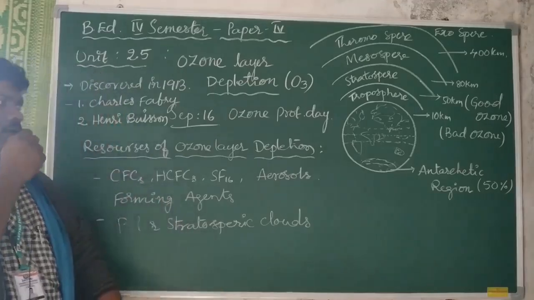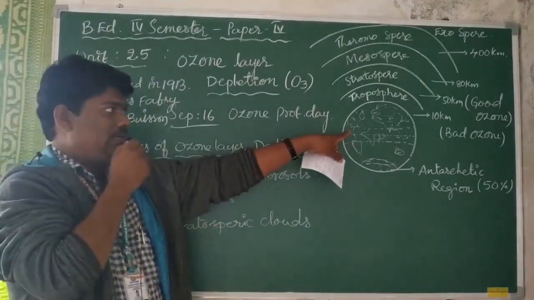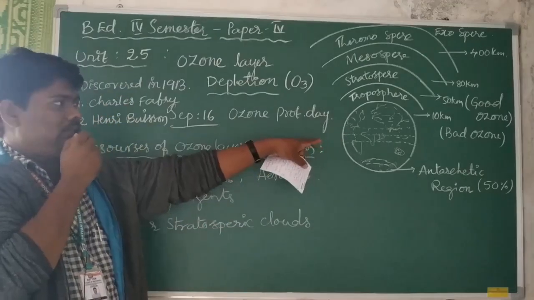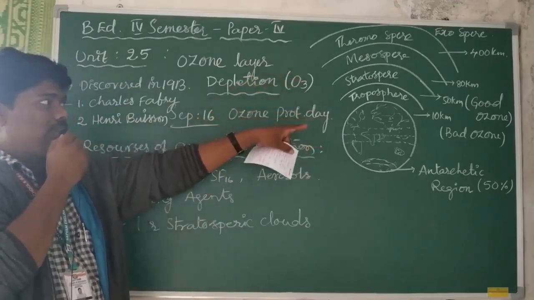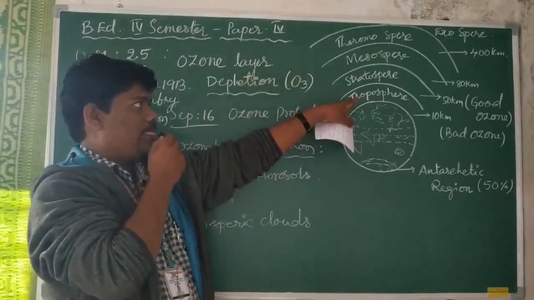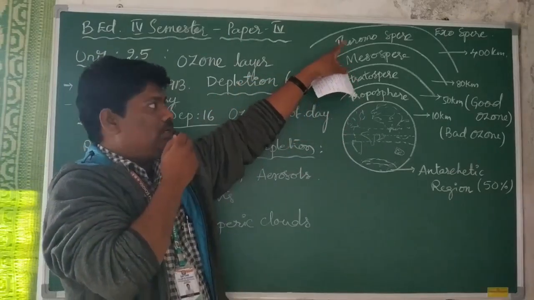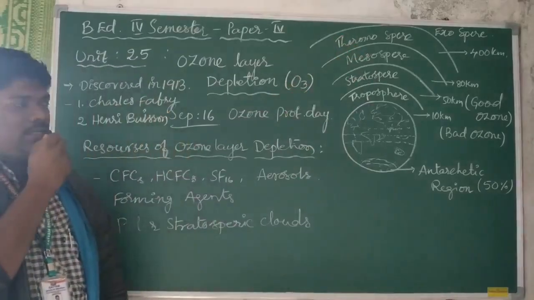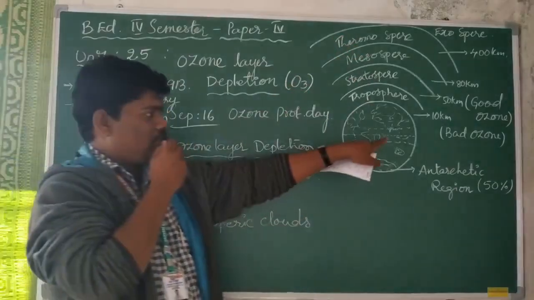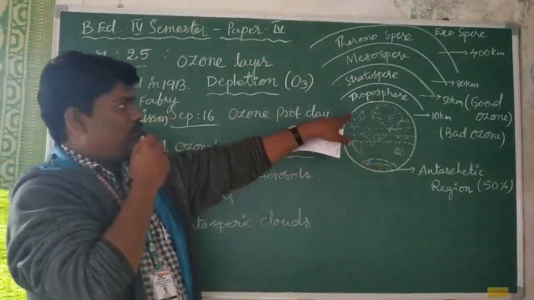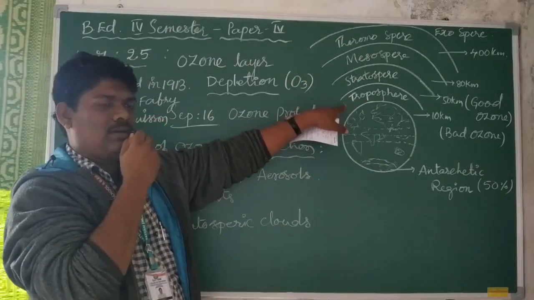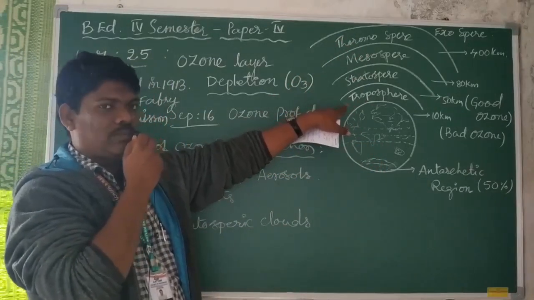Here I have mentioned the outer layers of the earth: the troposphere, stratosphere, mesosphere, thermosphere and exosphere. From the earth's surface up to 10 kilometers is called the troposphere.